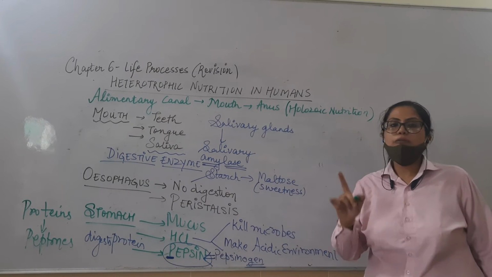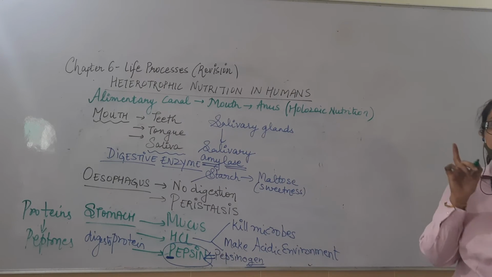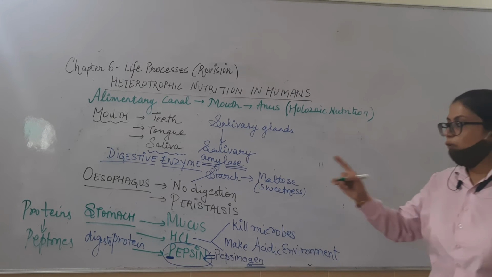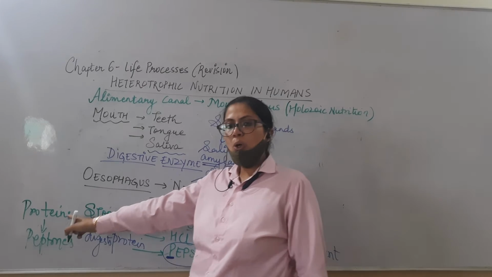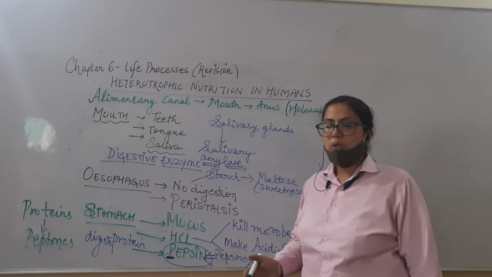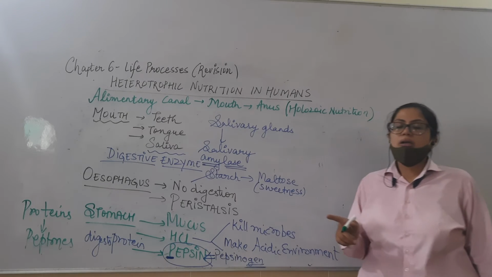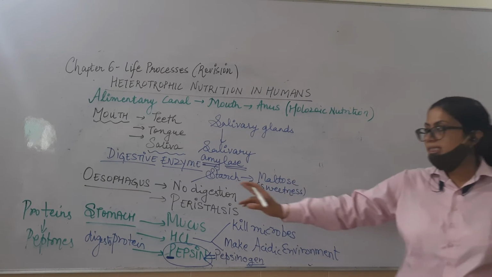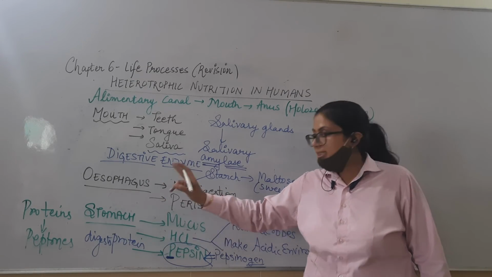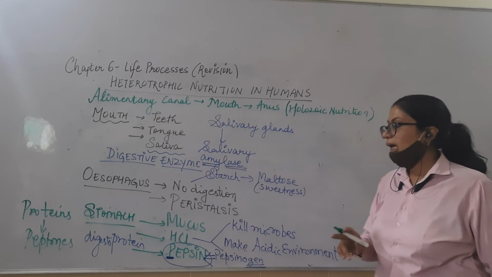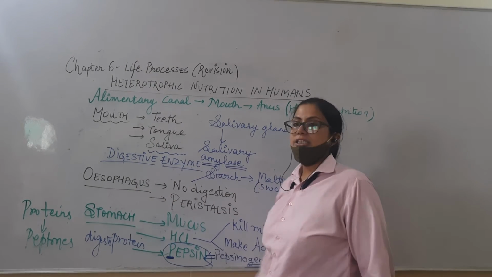Proteins are made up of amino acids. But what is the protein being digested into? Peptones. What are peptones? Small proteins. So it is not yet being digested into amino acids, which is why it is incomplete digestion. These peptones can still be broken into amino acids, mind you. That is why this is incomplete digestion.